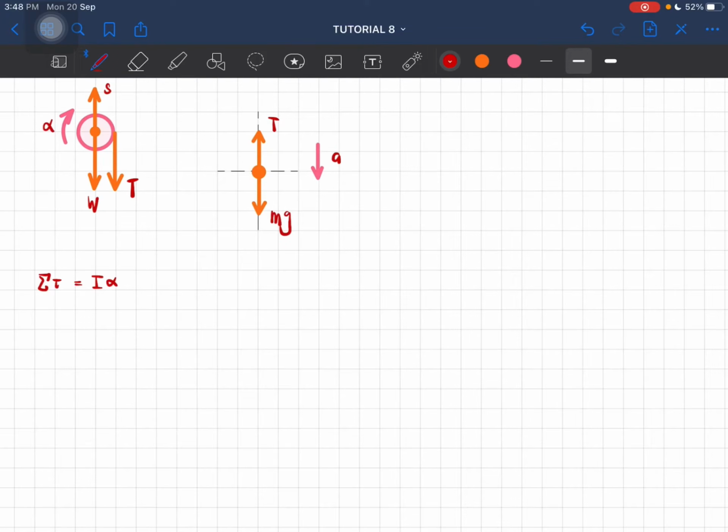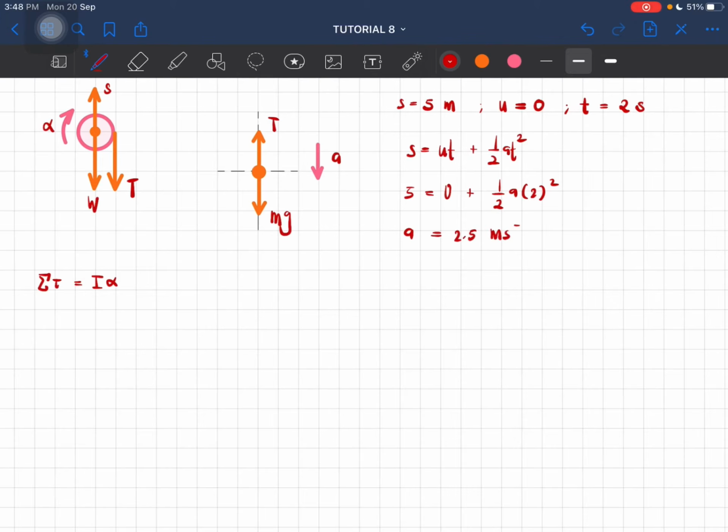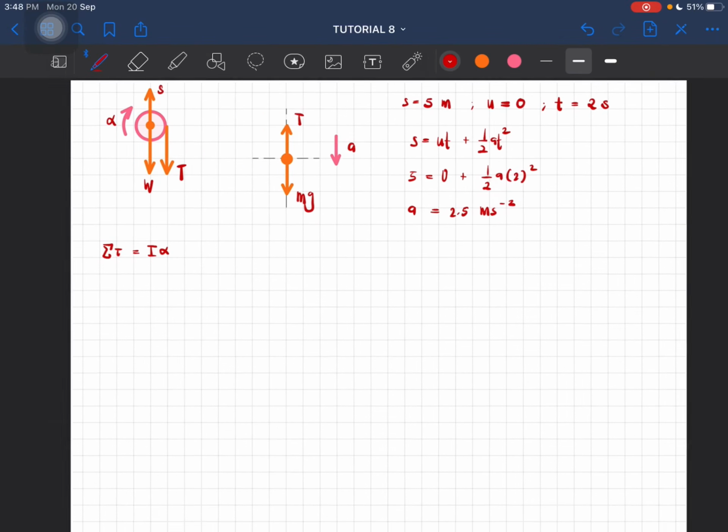Okay, so how do we find the linear acceleration? We have been given the displacement is 5 meter. Then, we know that the initial velocity of the block is 0. And the mass takes about 2 seconds to fall through 5 meter of height. And then we can use s equals ut plus half at squared. Okay, so s is 5, u is 0, plus half a t squared. A is what we are looking for, so we should get the value of acceleration to be equal to 2.5 meter per second squared. Okay, so now we can continue.